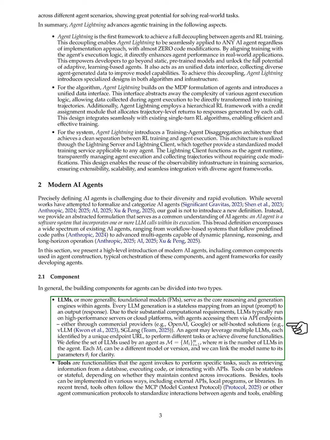An agent can utilize multiple LLMs, each with a unique endpoint, to perform various tasks. We denote the set of LLMs used by an agent as a collection of models, where each model can have different versions and parameters.